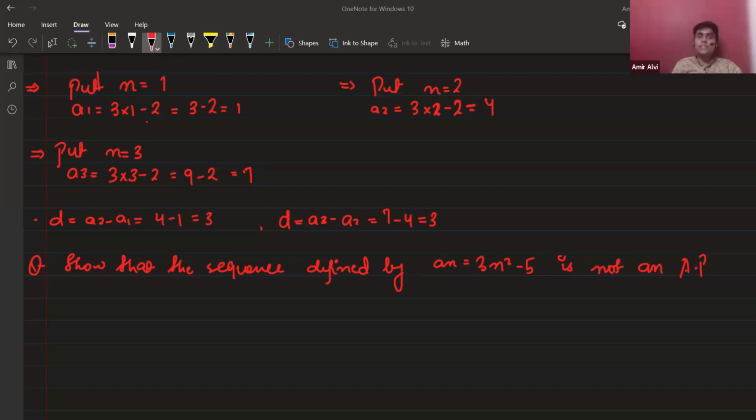Yes, everybody, 4 minutes are there. I've given you 4 minutes. That's not a question of even 2 minutes. You just have to put value of n equals to 1, 2, and 3 and take the common difference. You just have to write down the statement that since the common difference is not equal, the sequence is not an AP.